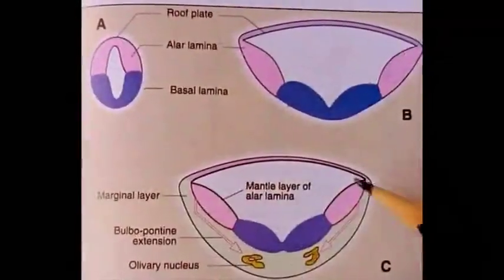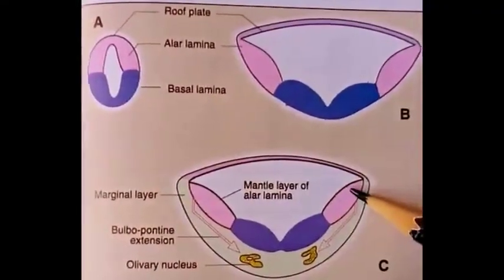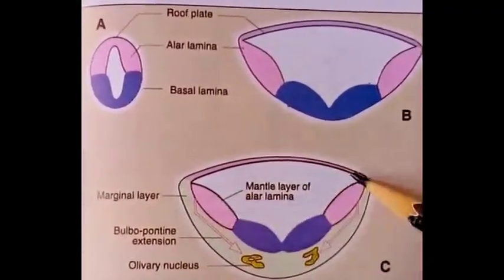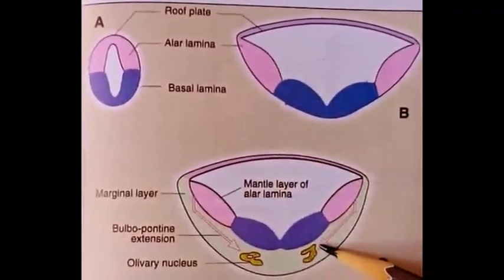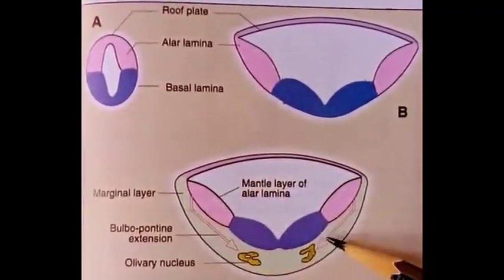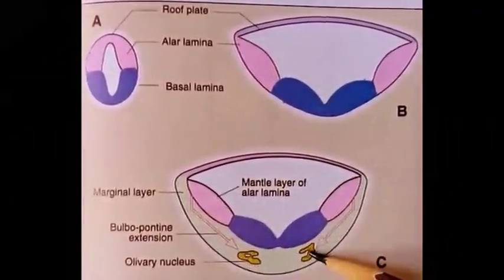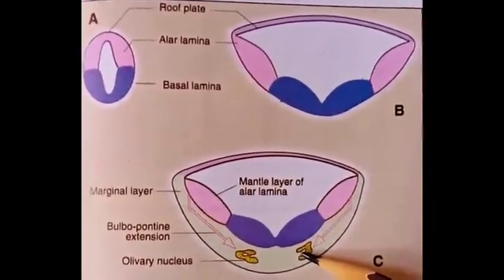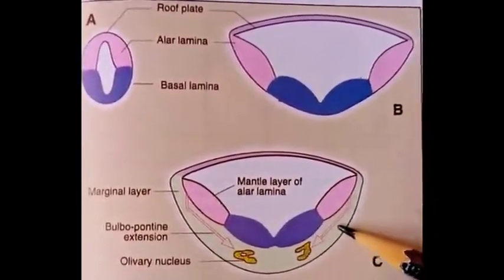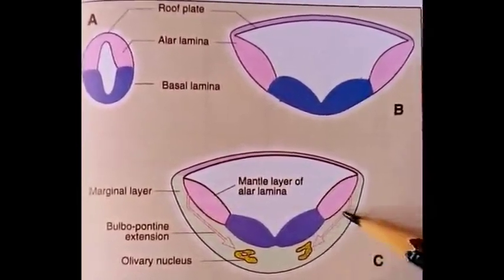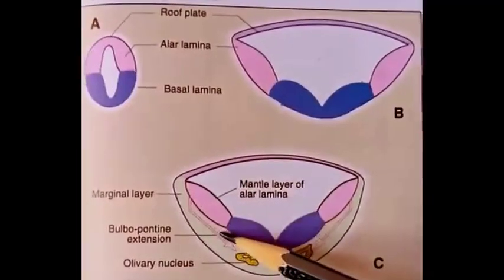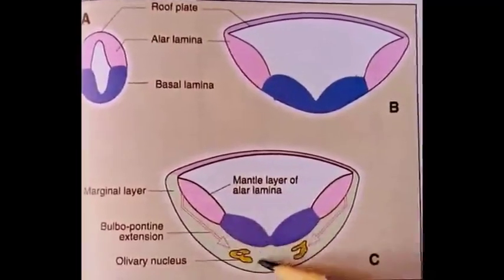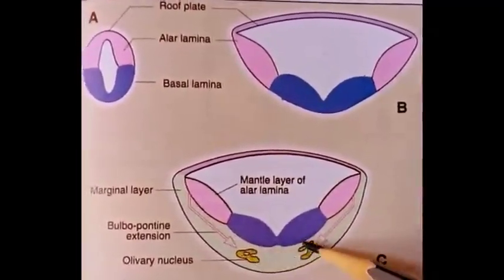Some cells from the lateral part of each alar lamina migrate ventrally and reach the marginal layer. In the marginal layer, these lie ventrolateral to the basal lamina. These cells constitute the caudal part of the bulbopontine extension and develop into the olivary nucleus.